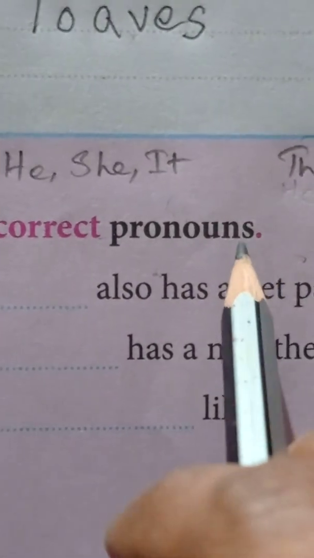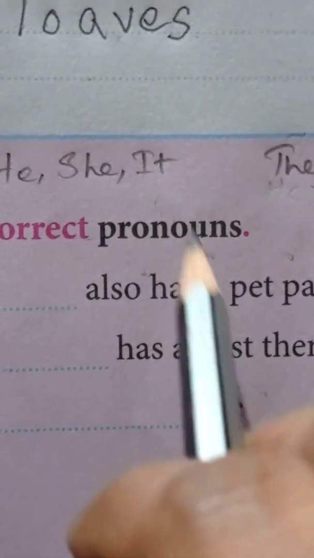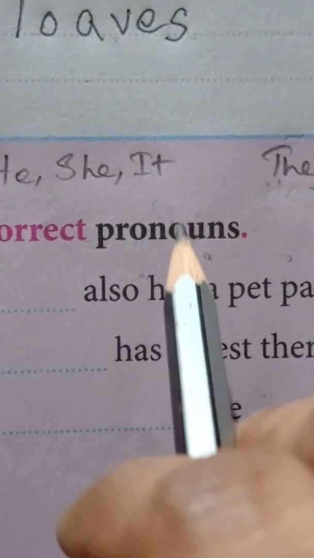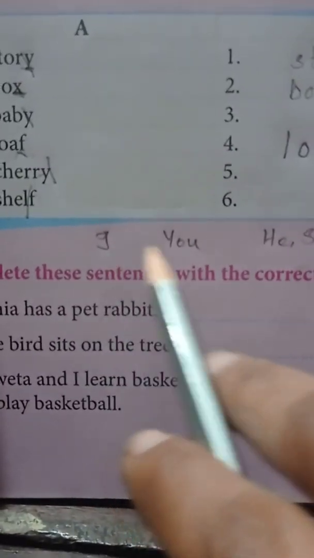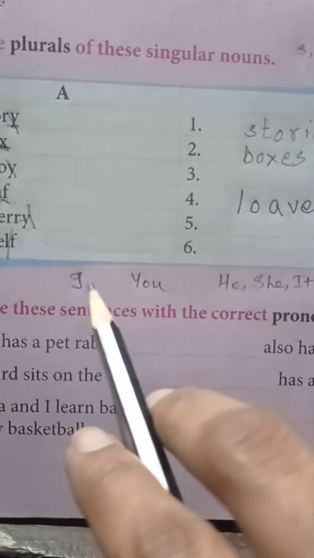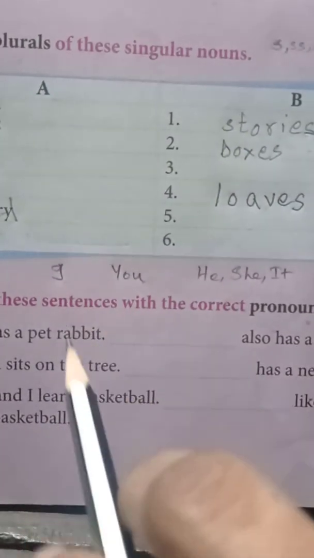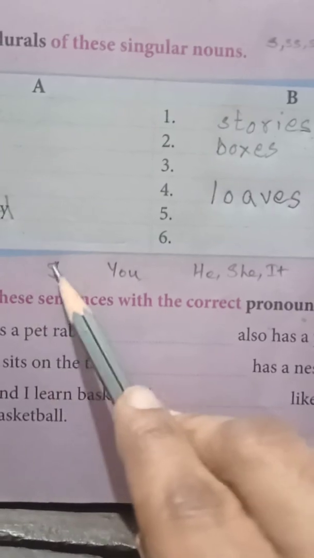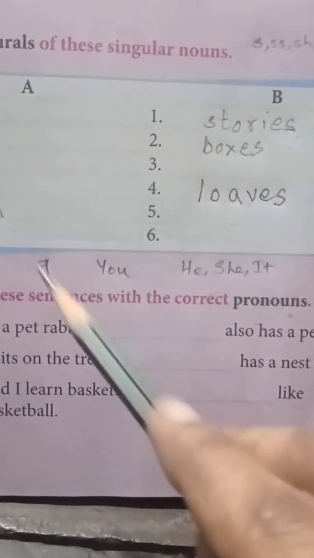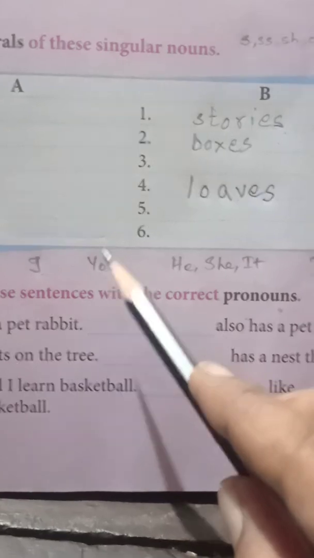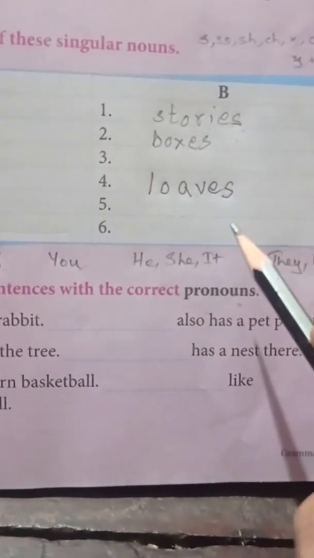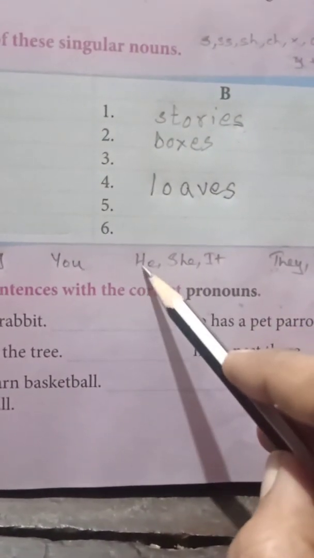Now look at this, children. We are going to learn about pronouns now. You remember what is pronouns? Pronouns are the words we use instead of noun. Okay? Like I, you, he, she, it, they, we. I, first person. Instead of your name, you always tell I, isn't it? You, to whom you are talking to, second person. Okay? He, she, it, third person, singular, because only one person here.